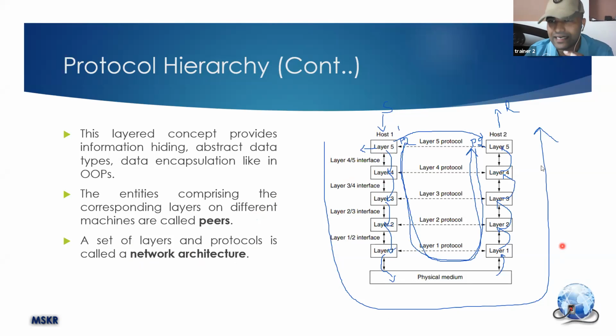So a layered architecture, remember. Every layer has an interface with the other layer. This interface tells how layer 5 needs to give the data and how layer 4 is going to take the data. So they act as gates between 5 and 4.